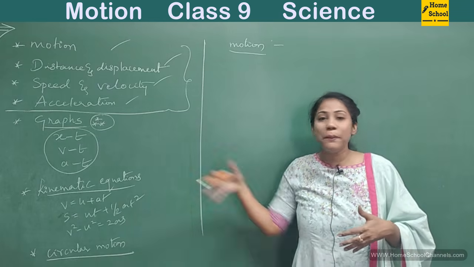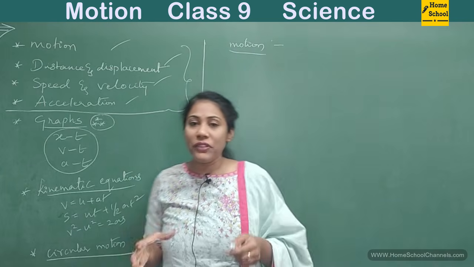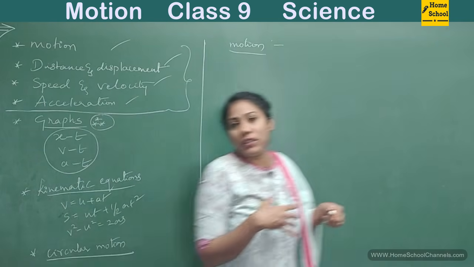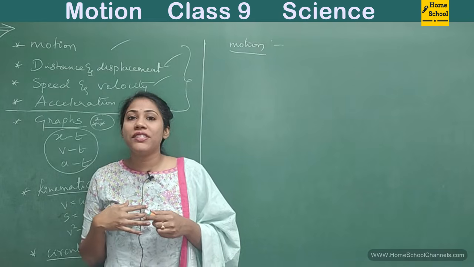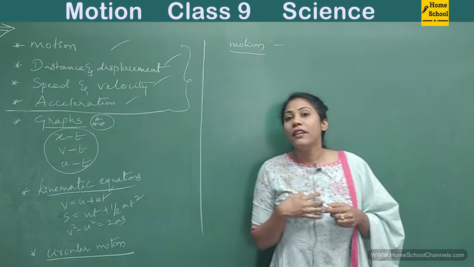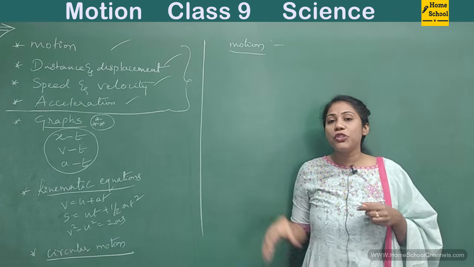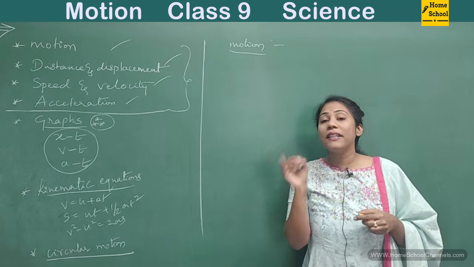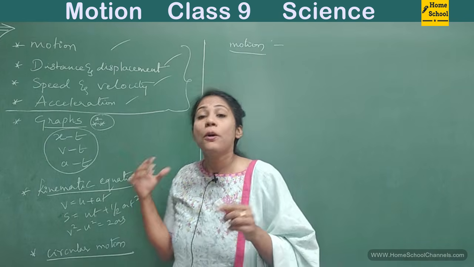I changed my position in a particular span of time. Say it might have taken just 1 second or 2 seconds, but I changed the position. I was here, now I'm here. After 1 second I am here. So my position has changed in a particular time. This itself we call motion.